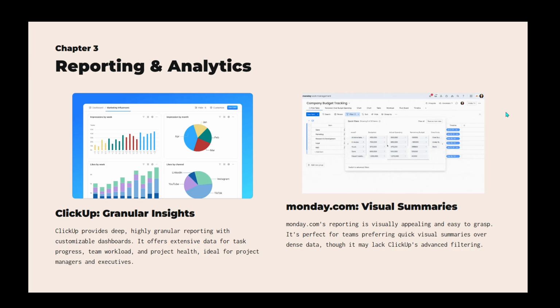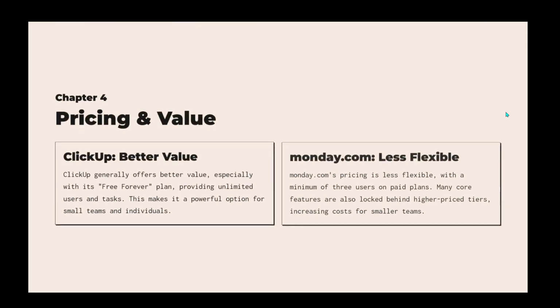ClickUp is generally considered to offer better value, particularly its free forever plan, which is a powerful offering for small teams and individuals, with unlimited users and tasks. Conversely, Monday.com's pricing model is perceived as less flexible, requiring a minimum of 3 users on paid plans, which can make it more expensive for solo users or very small teams. Additionally, many core features are locked behind higher-priced tiers.